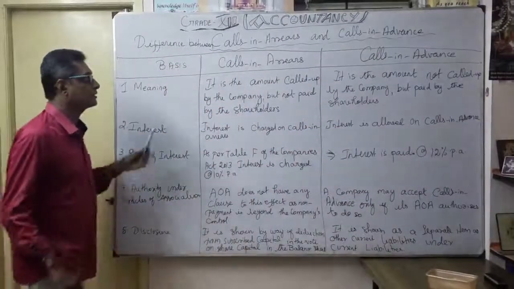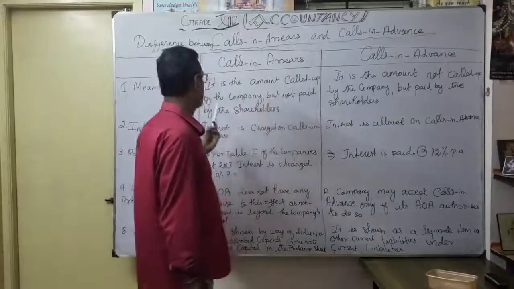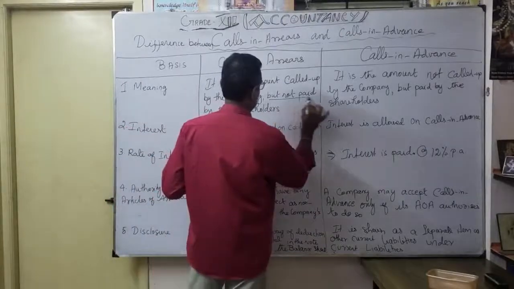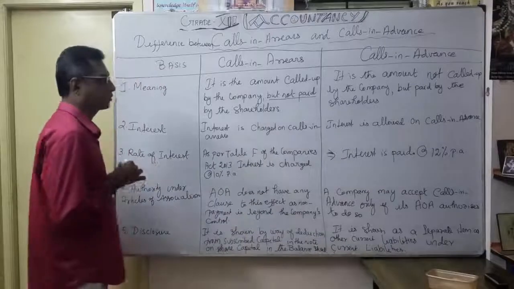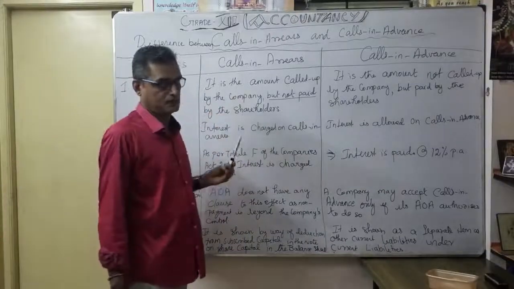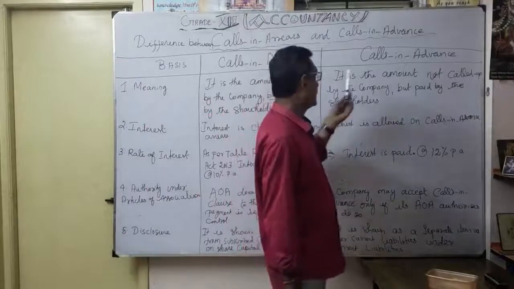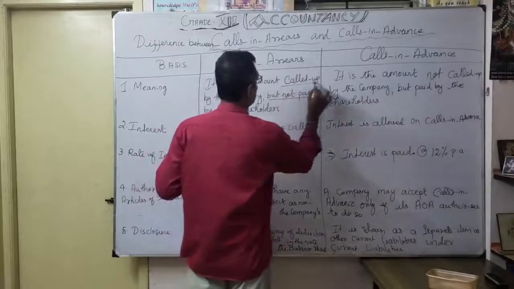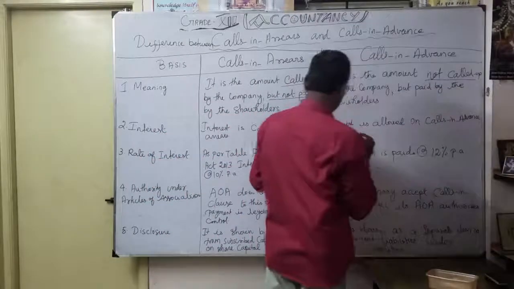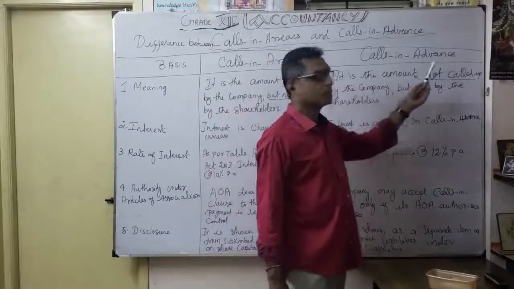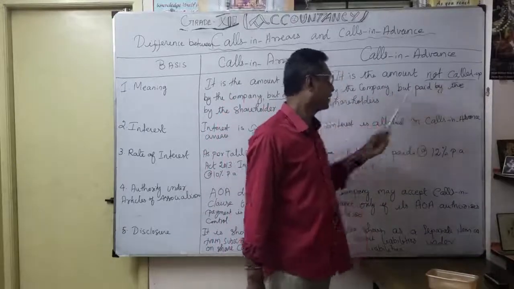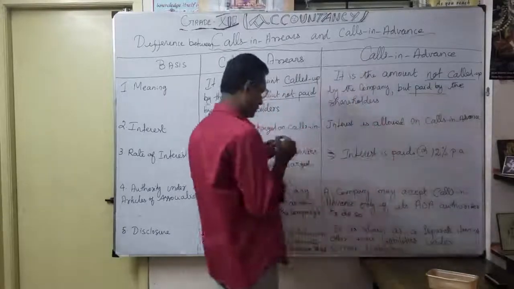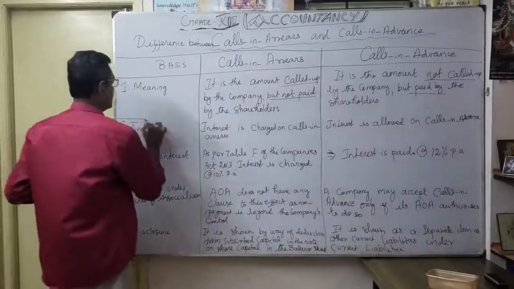So what is the meaning of calls in arrears? It is the amount called up by the company but not paid by the shareholders. This phrase is very important: but not paid by the shareholders. Coming to calls in advance, it is the amount not called up by the company but paid by the shareholder. See the word here: here called up, here not called up. You understood the meaning of calls in arrears and calls in advance?